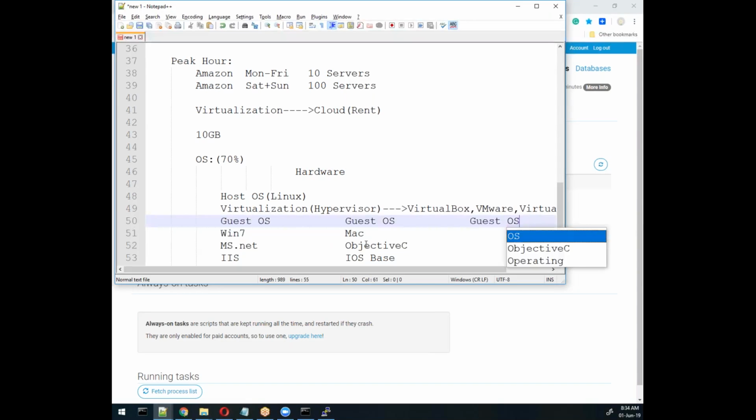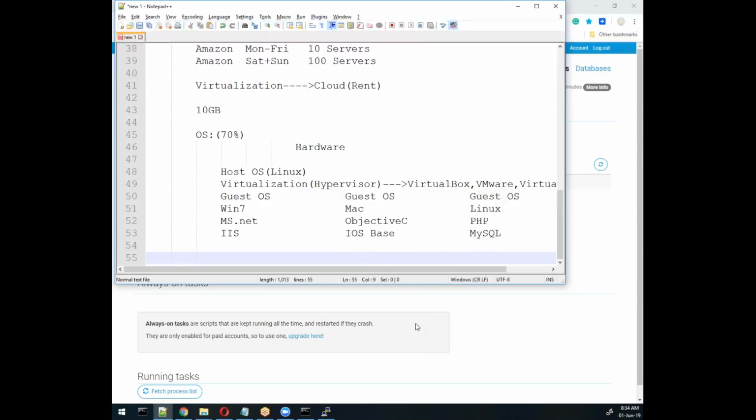we can install multiple operating systems. So I'm sharing the resources of my 10 GB. Suppose 70% I'm sharing with all these operating systems. Maybe here I have Linux with PHP. So in one application, we can install multiple things like MySQL and other steps.